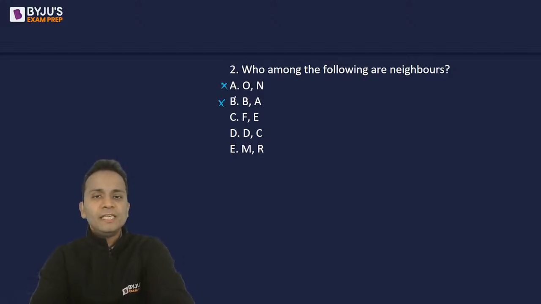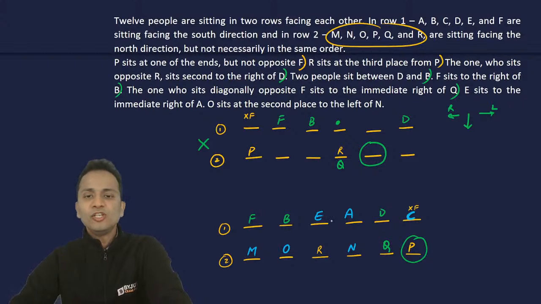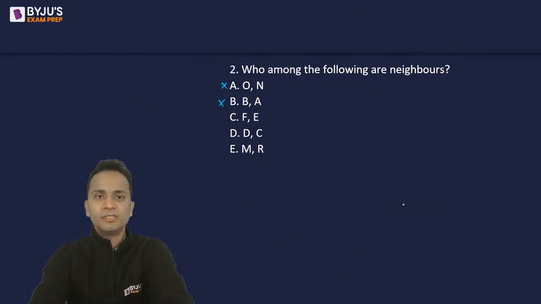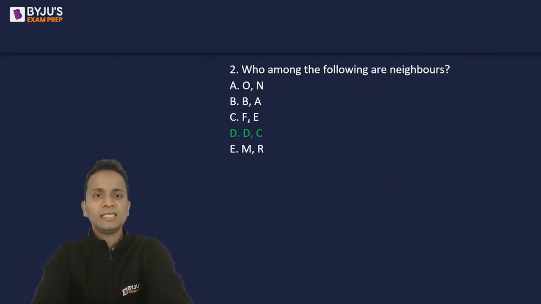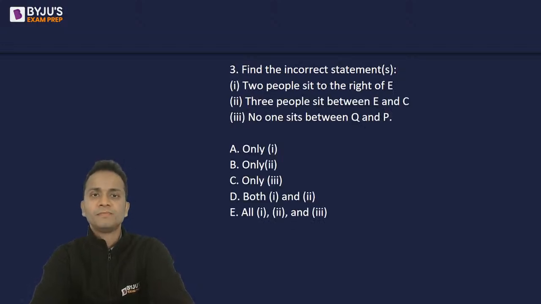F E D C. F and E, no, they are not neighbors. D and C, yes, they are neighbors. So D and C, correct. Option D, and yes, it is absolutely correct. Okay. So question number 2, option D is absolutely correct. Moving on to question number 3.